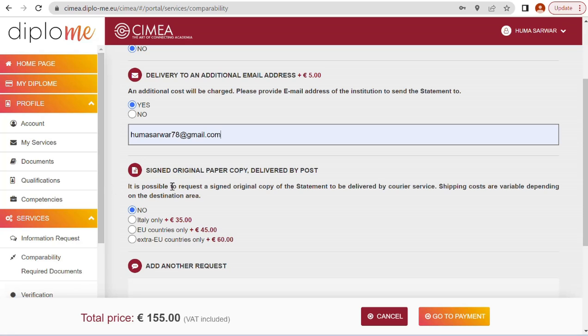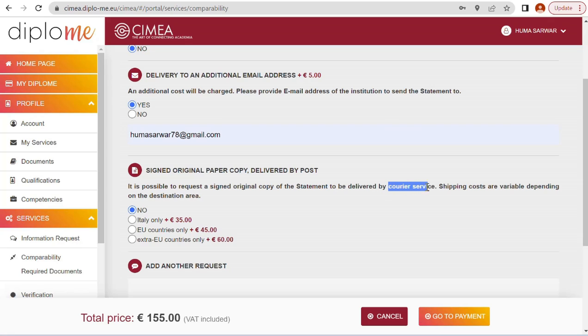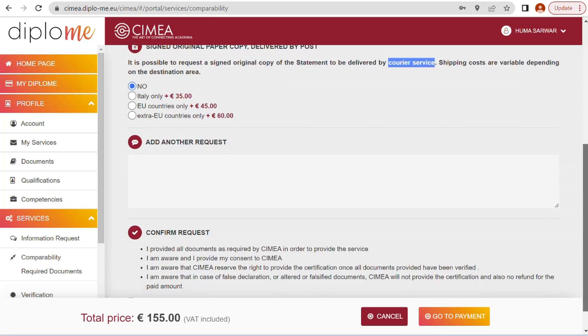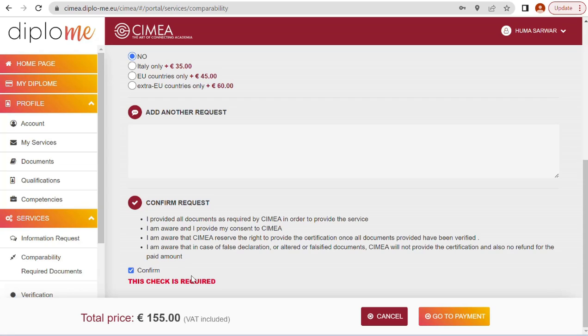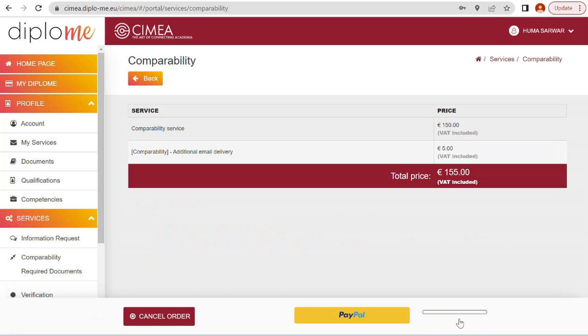Okay, it is possible to request a signed original copy of the statement to be delivered by courier services. If you want it by courier services, then Italy only 35. Okay, it's up to you, whatever you want. And then other request, no, we don't have any other request. Then click on confirm. So we have clicked on confirm and then go to payment.